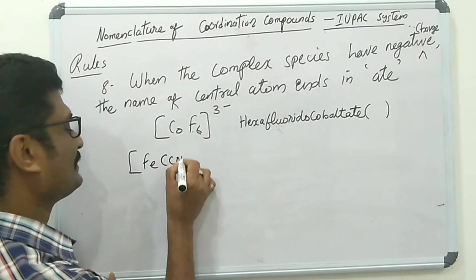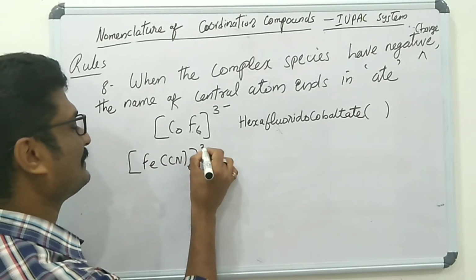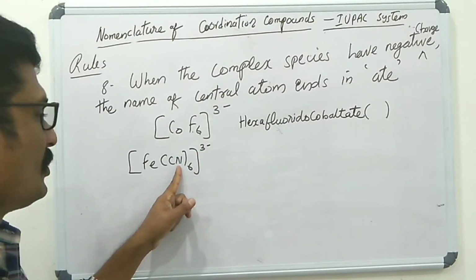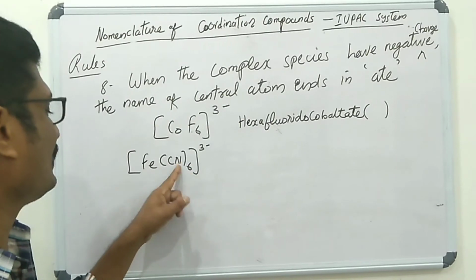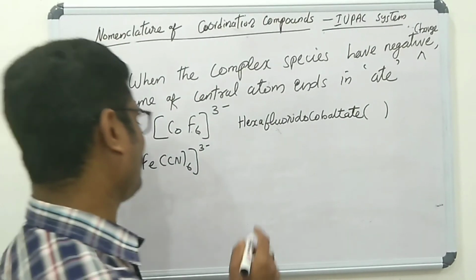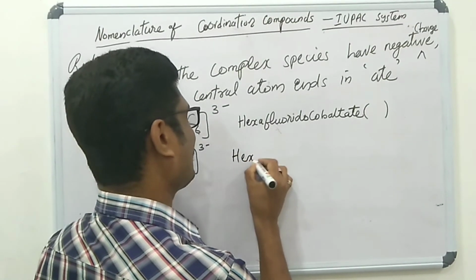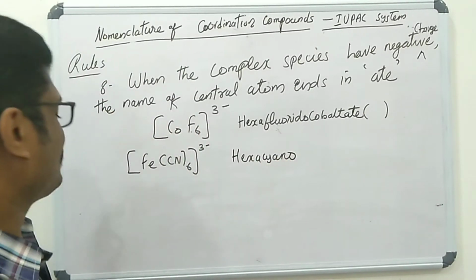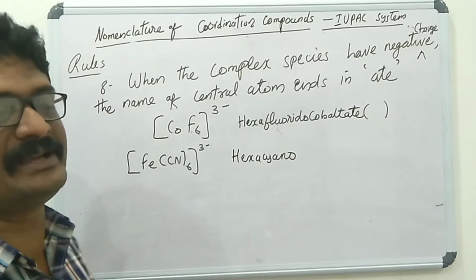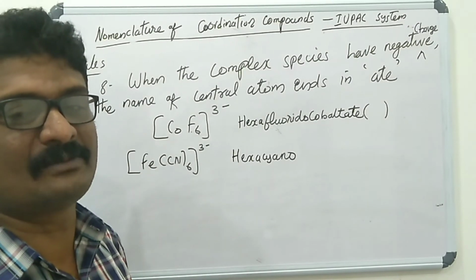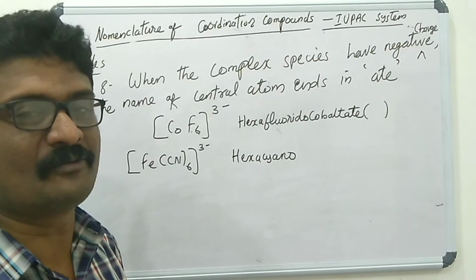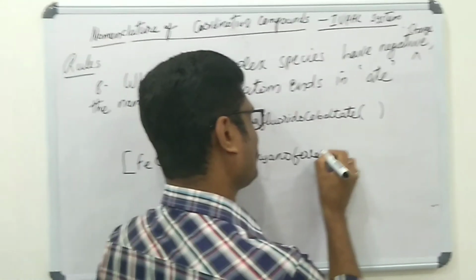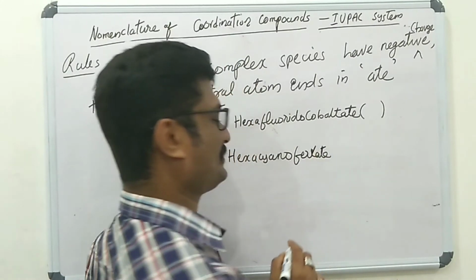Next example: [Fe(CN)6]3-. Ligand CN minus, cyano. Six cyano ligands are attached to the central metal Fe, so hexacyano. But the Latin name of Fe is ferrum, so you can use ferrate.